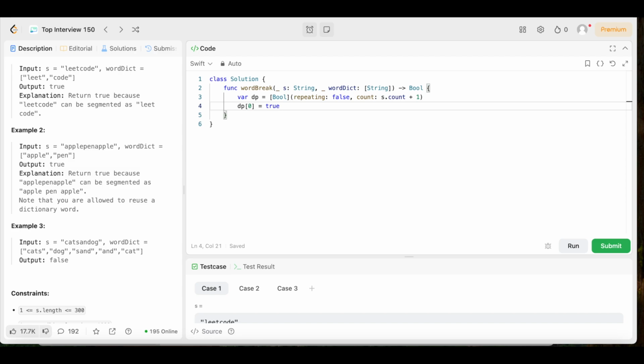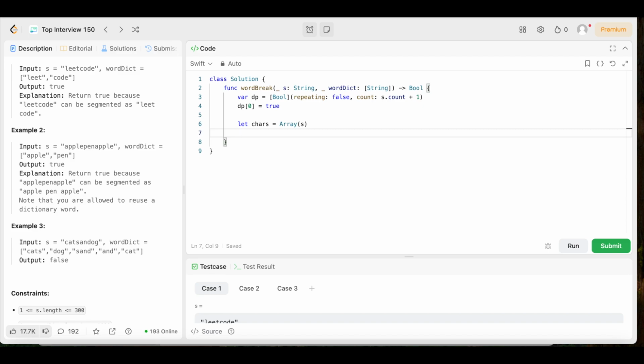Boom. Now we need to convert the input string into an array of characters, so it will be easy to mutate and change. So to do that, we're just going to say let chars equal an array of s, and that's just going to turn s into an array instead of a string, because arrays are easier to change and work with than a string.